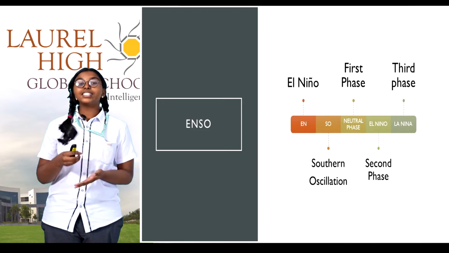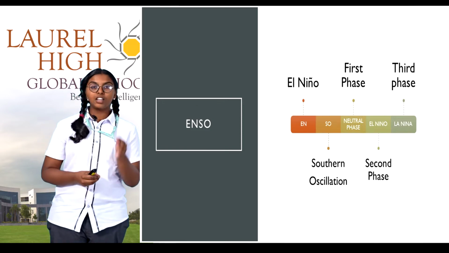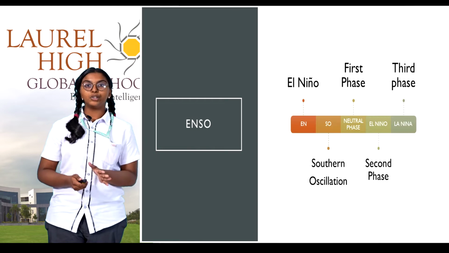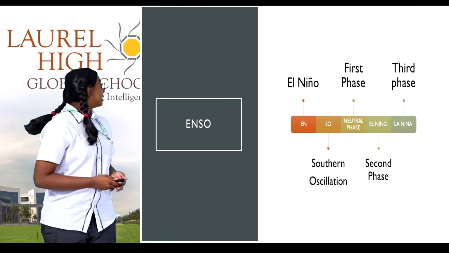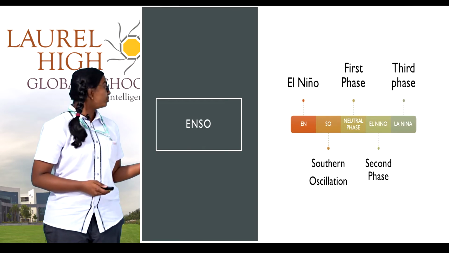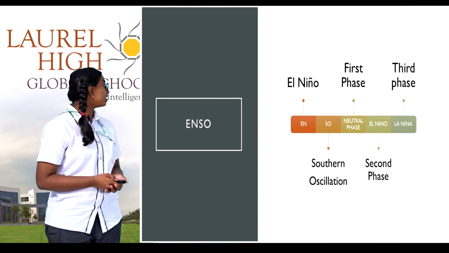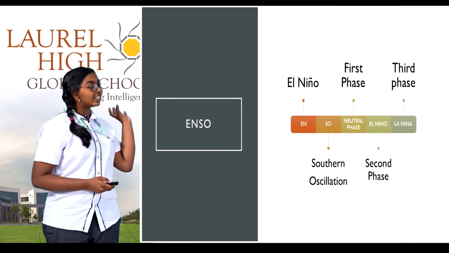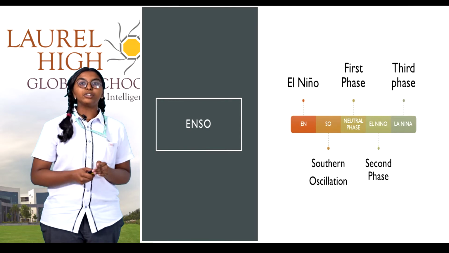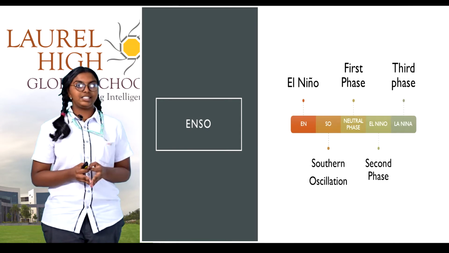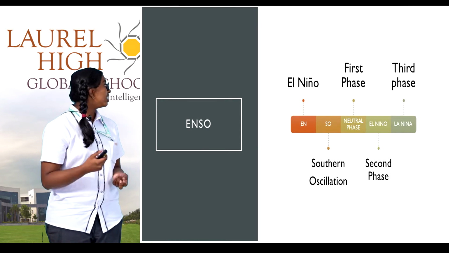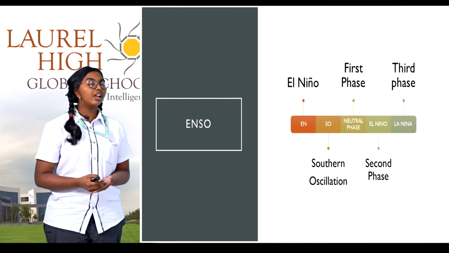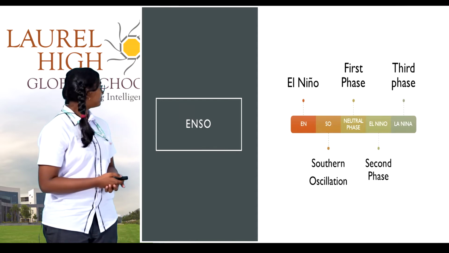First of all, to understand this topic, we have to learn what is ENSO, E-N-S-O. E-N stands for El Nino, S-O stands for Southern Oscillation. To understand this ENSO, we have to divide it into three phases. First one is neutral phase, second one is El Nino, and third one is La Nina.